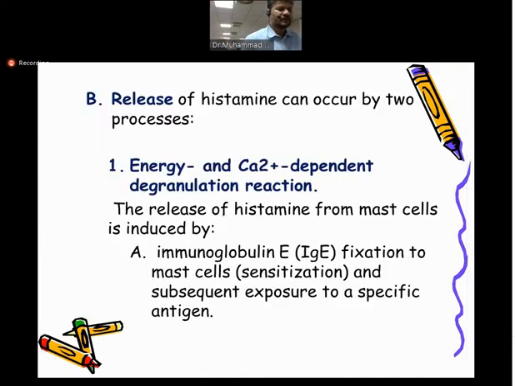Okay, generally wherever these histamine receptors are present, whether in the brain or anywhere, the release mechanism is always the same. The release of histamine from the cells, mostly from the mast cells, is actually mediated by one of the antibodies, which is known as immunoglobulin E. IgE is the antibody. When released into the body, it sensitizes the mast cells, and then when an allergen binds to these cells, there is exposure of the histamine.